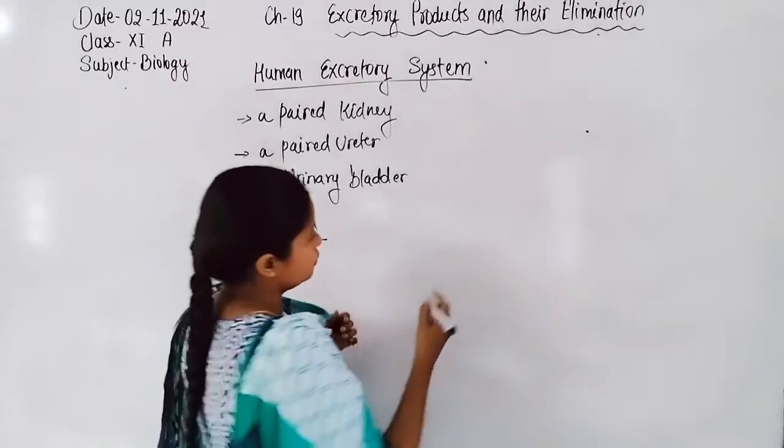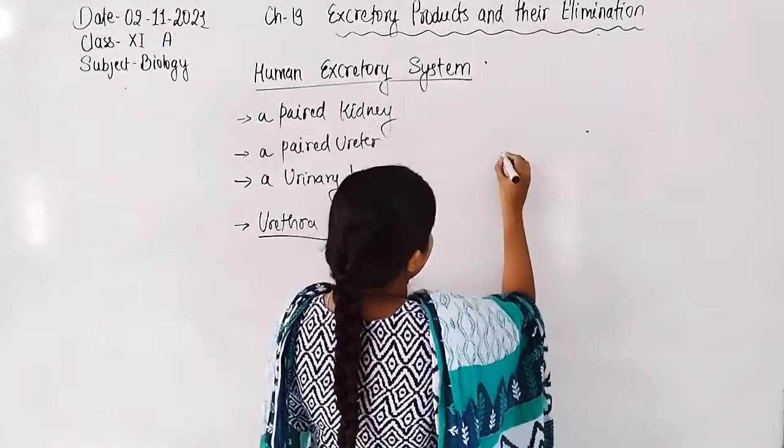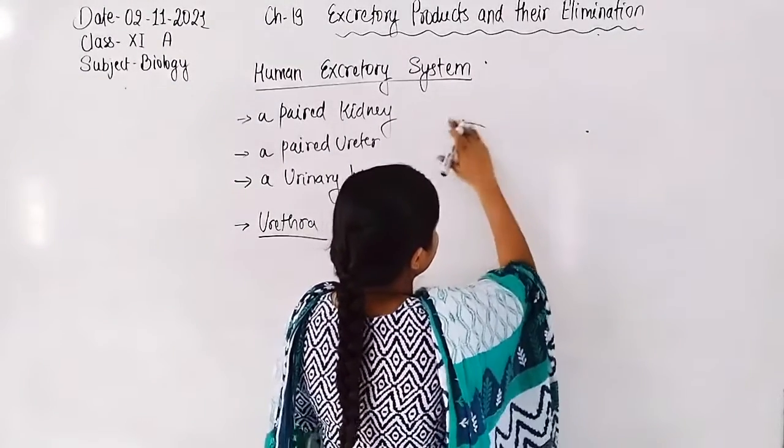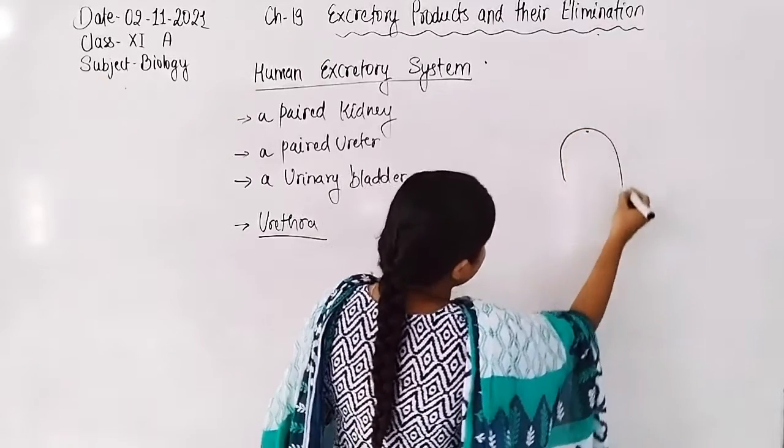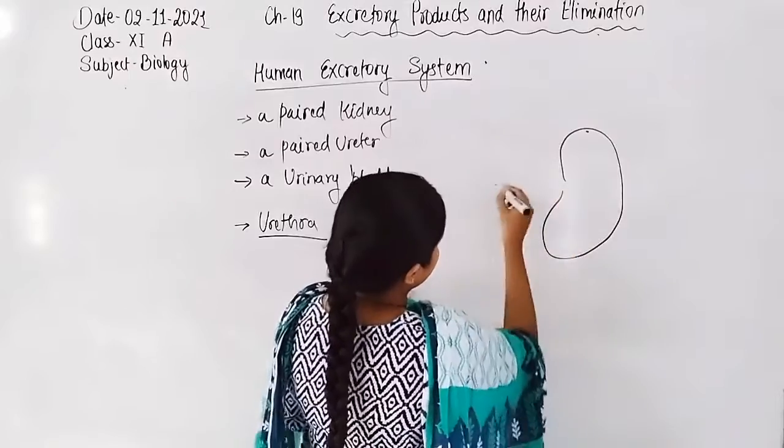Now let us discuss with the help of a diagram. If we make a diagram of the kidney, the shape of the kidney will be bean shape.